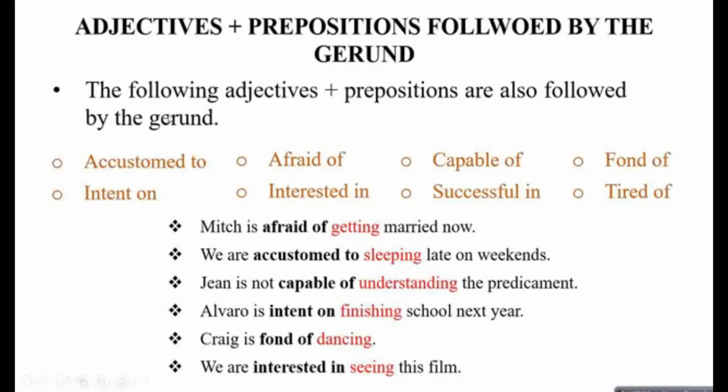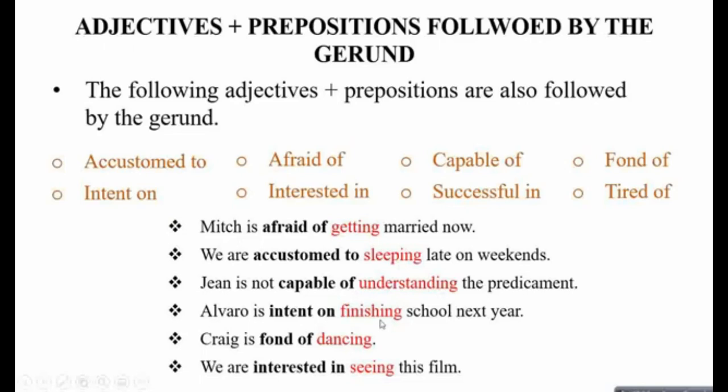So examples are: Mitch is afraid of getting married now. This afraid of is followed by a verb in the gerund form. We are accustomed to sleeping late on weekends. So accustomed to is an adjective preposition combination followed by a verb in the gerund form, which is sleeping. Jean is not capable of understanding the predicament. So this capable of is an adjective preposition combination which is followed by a gerund verb form.